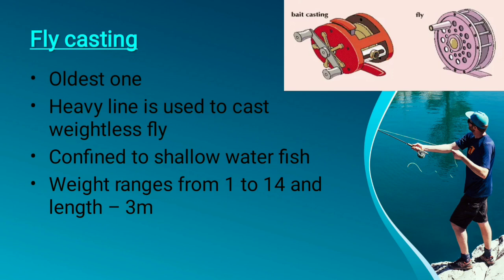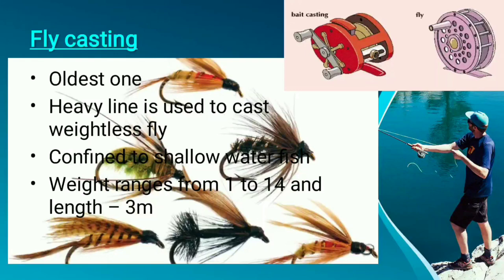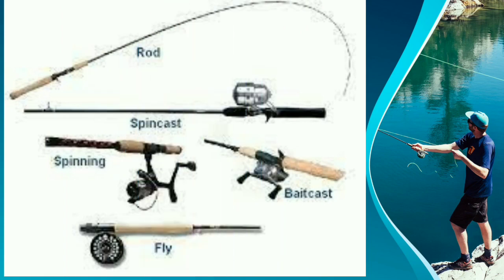In fly casting we mainly use the fly, meaning an artificial fly, which can be seen here as an example. These flies are attractive, and thus the fishes get attracted to them, and as soon as a fish grabs it, it goes into the gill, and then the fish is caught. So this is fly casting. We can see the difference here: a single rod, then the spin cast and spinning rod, then bait cast, and then fly. So these are the different types of fishing tackle which are used.